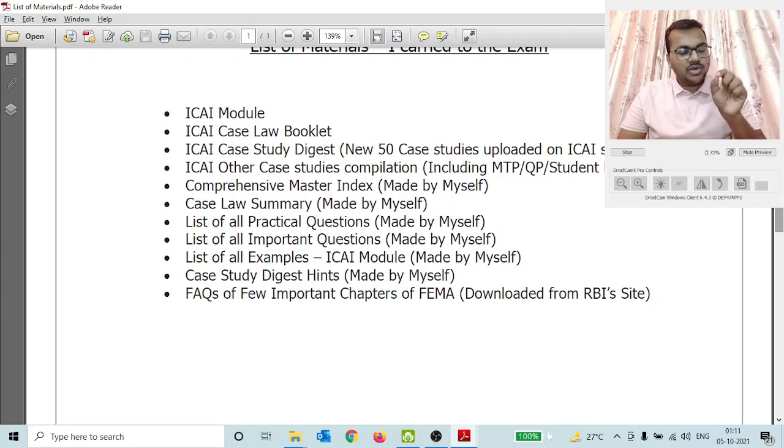But what we can do additionally is write the case study number in front of that topic itself, so that in case any question comes in an exam and we go directly to that topic, we can see there is a case study number, suppose for example 6, written in front of the topic.